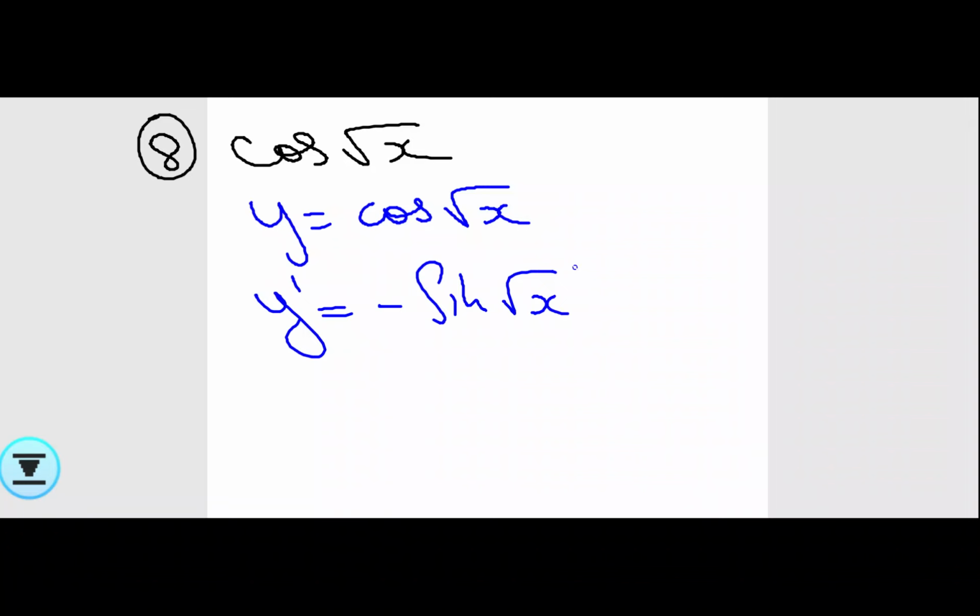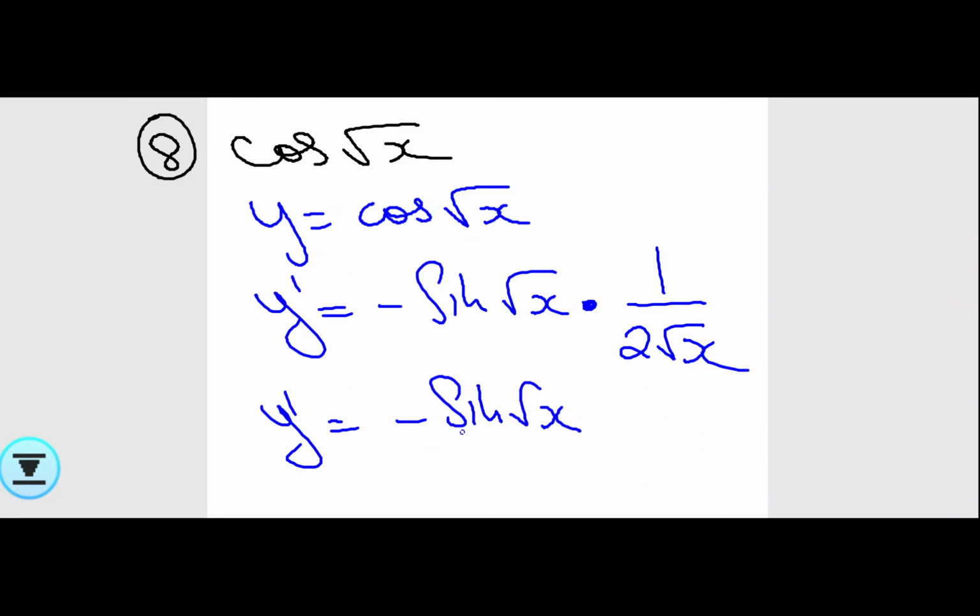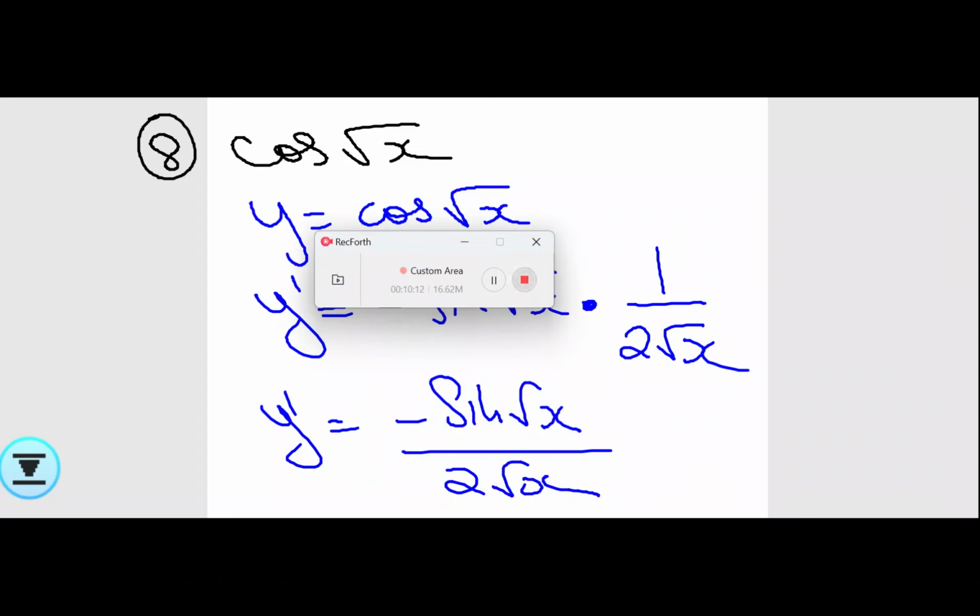If this is x, then what is the formula for cos x? Minus sine, but I've taken x to be root x, so I'll write that, but that is not actually x, so put into root x differentiation. Just now I told you, 1 by 2 root x. Y dash equal to minus sine root x by 2 root x. So this is your final answer.